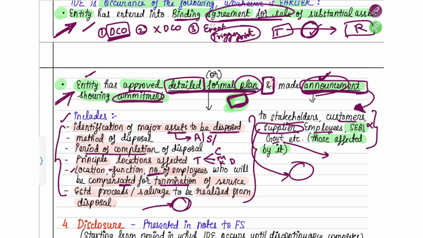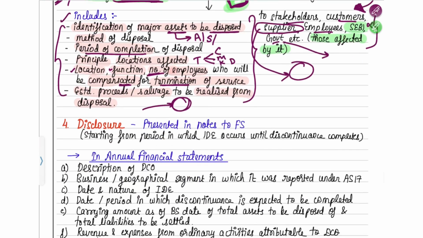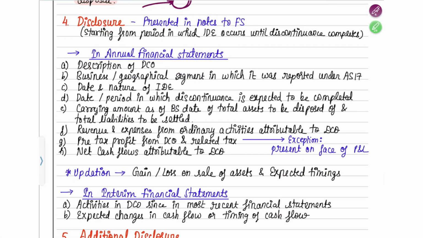We read what was a discontinuing operation, what was not a discontinuing operation, and what the trigger point was, from when we have to disclose it in our financial statements. Now we are finally going to read what disclosures you have to make.